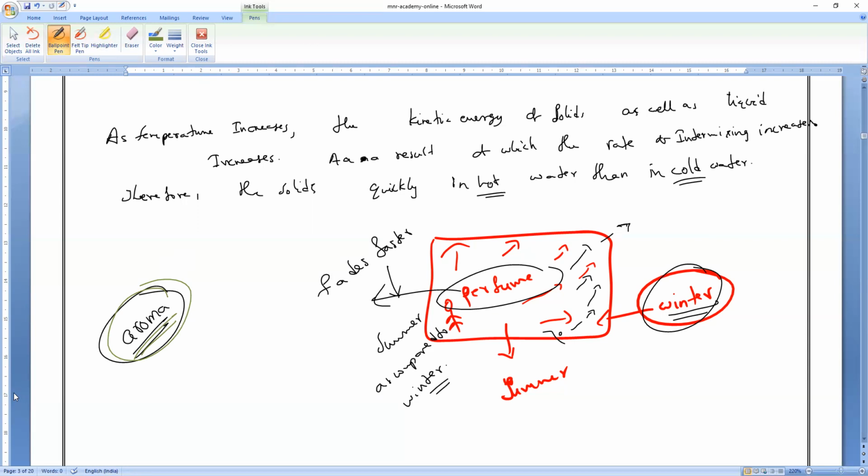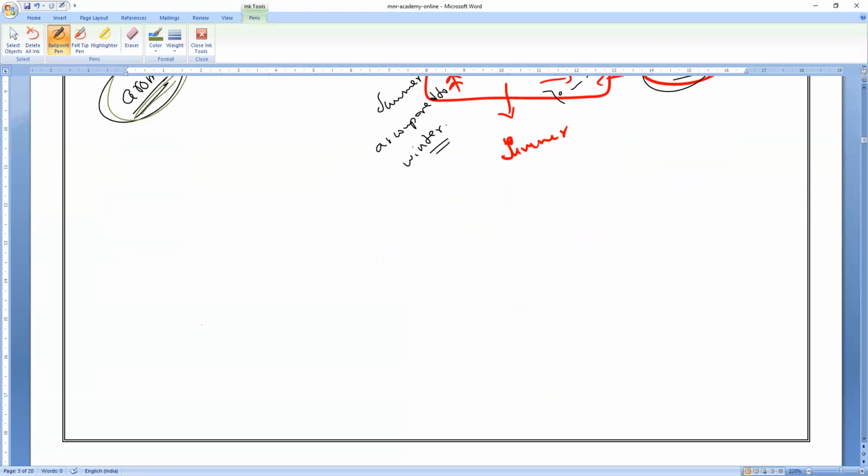So now let us observe this effect of temperature on the continuous motion of gaseous particles. The best example is this mosquito incense stick, or you can say agarbatti.